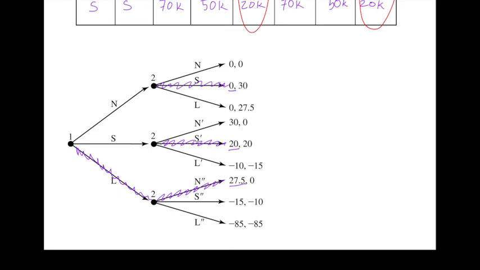Player 1 is going to choose L at their initial node. Player 2, if player 1 chooses L, is going to choose N, and otherwise is going to choose S. And in the subgames, we've solved for what the equilibrium strategies are going to be. We saw that earlier from the Cournot model, and in this case from the monopoly behavior. And that's how you use this idea of subgame perfection to solve for the Nash equilibrium of this game.